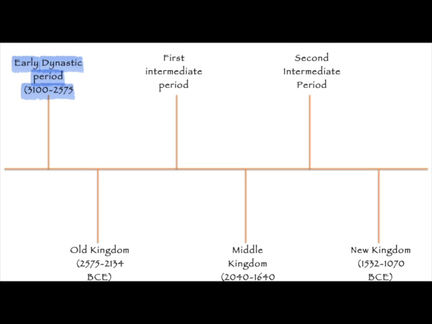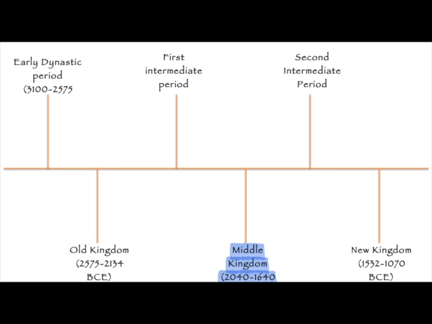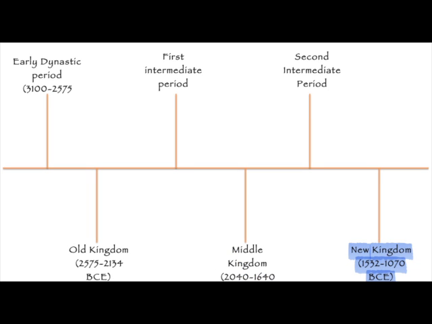The early dynastic period lasted from around 3100 BCE to 2575 BCE, the Old Kingdom from around 2575 BCE to 2134 BCE, the Middle Kingdom from around 2040 BCE to 1640 BCE, and the New Kingdom lasted from around 1532 BCE to 1070 BCE. Walk like an Egyptian.